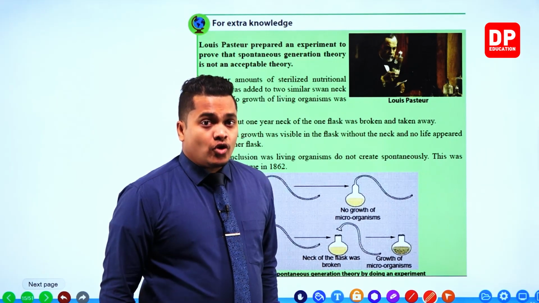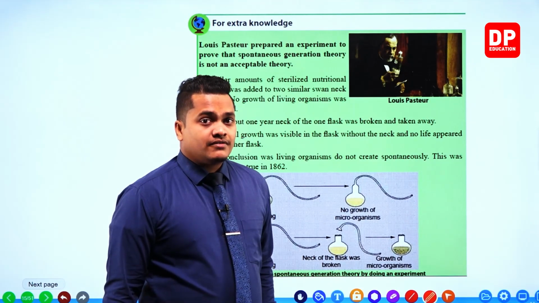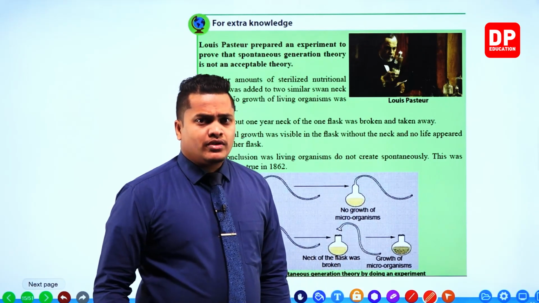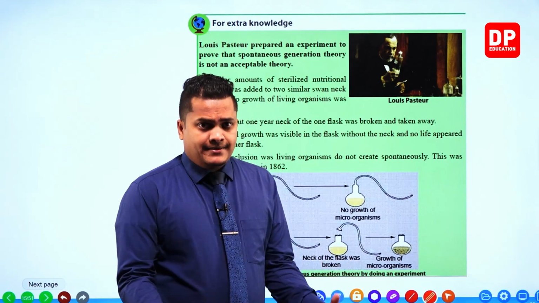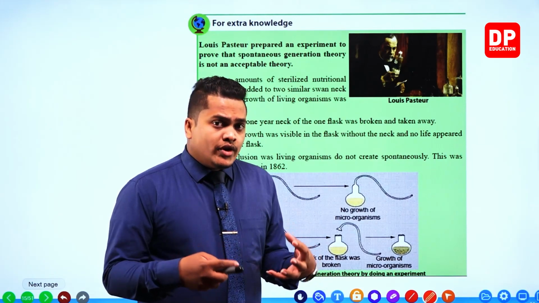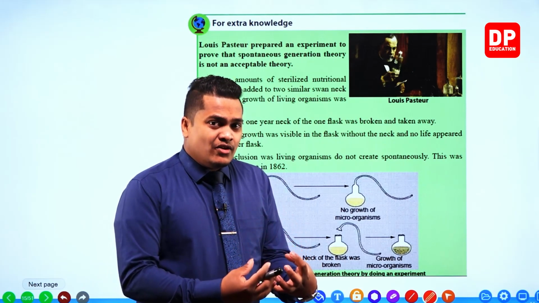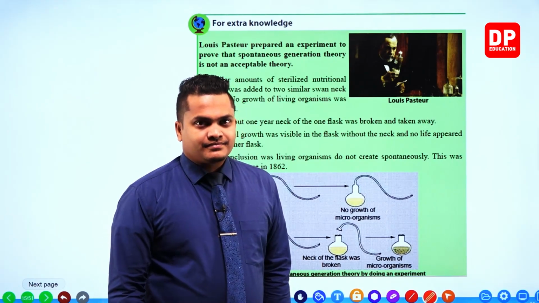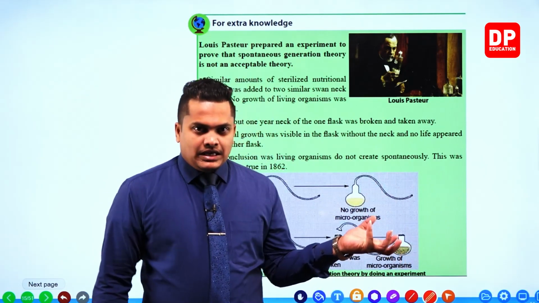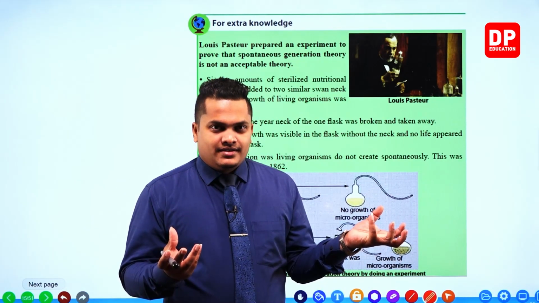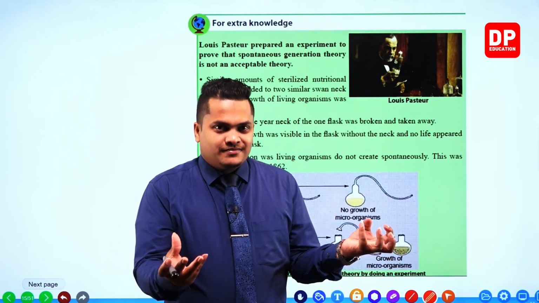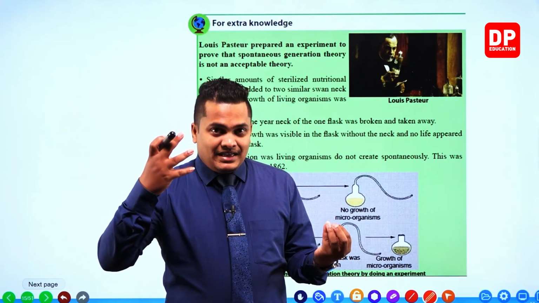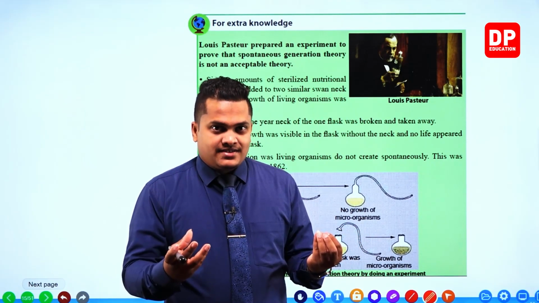Otherwise, new organisms are not created from non-living materials like these nutritional media. Those things are not going to create animals or organisms automatically, right? In order to create an animal or an organism, there should be organisms in the first place. This is like the egg and the hen, right? In order to have an egg, there should be a hen in the first place.